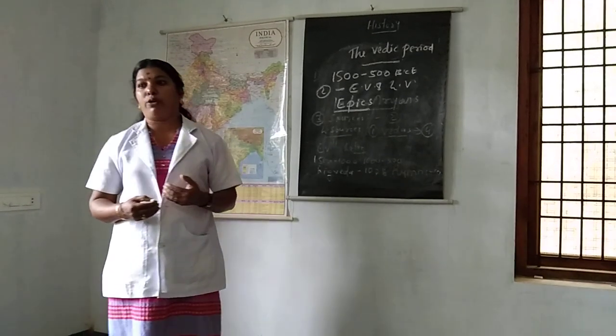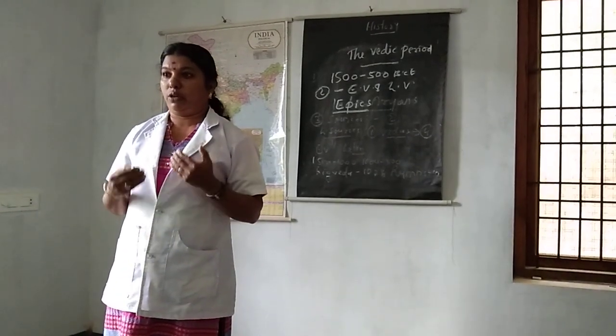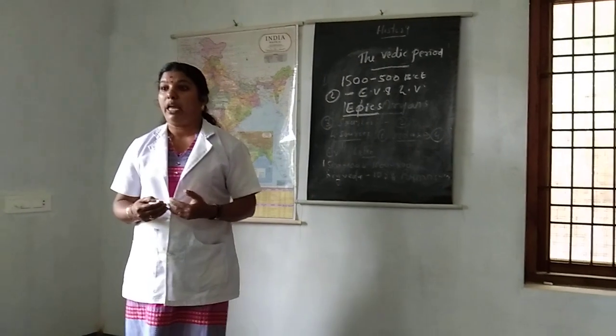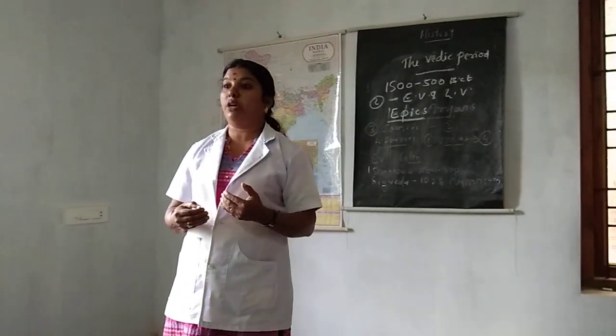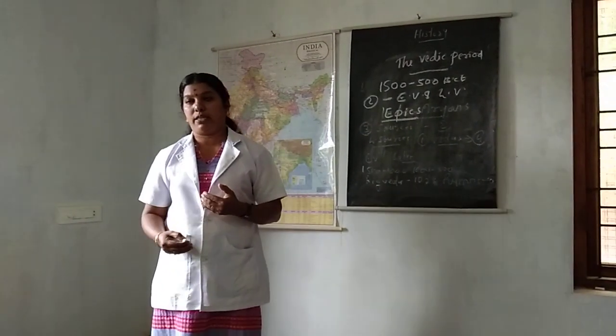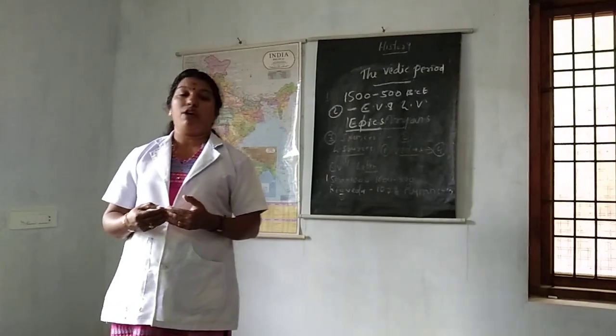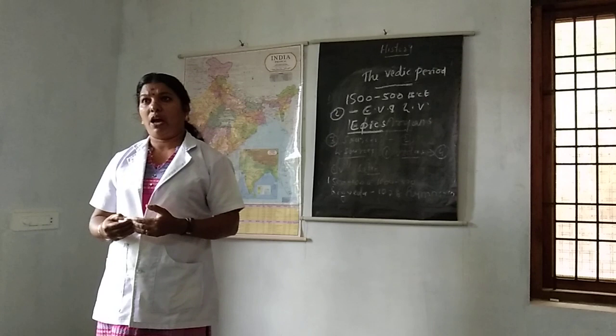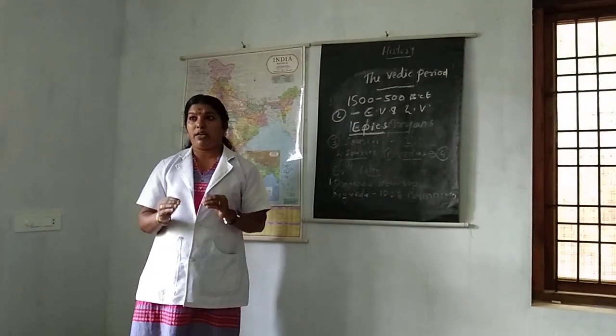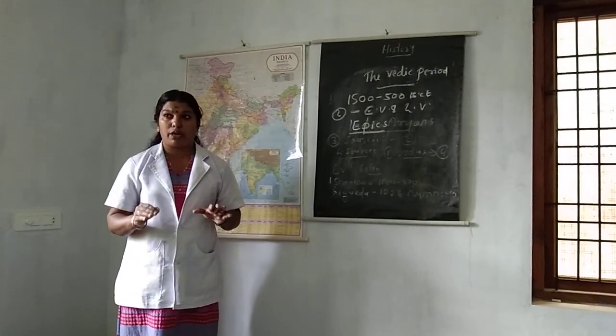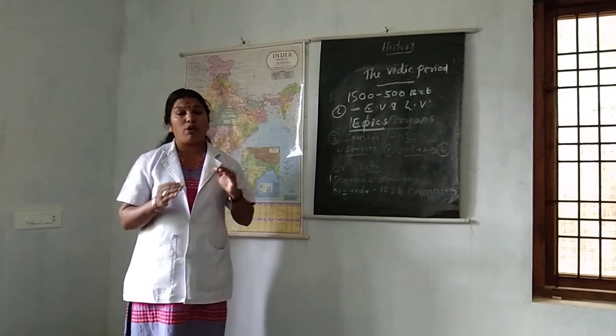Then another important use of the study: it imbibes the moral values to the forthcoming generation. Up to there, the Vedas and these epics, the literary works, all of you clear now?